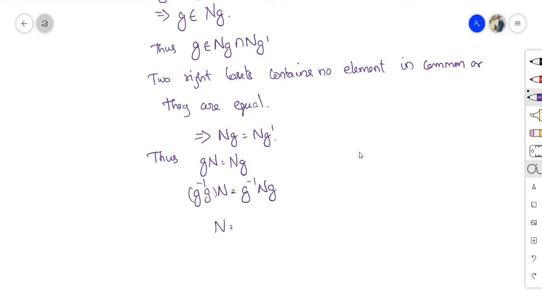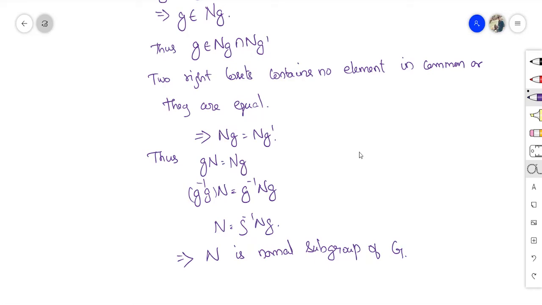Therefore, N is equal to g inverse Ng. Hence, N is a normal subgroup of G. This is the proof of this lemma.